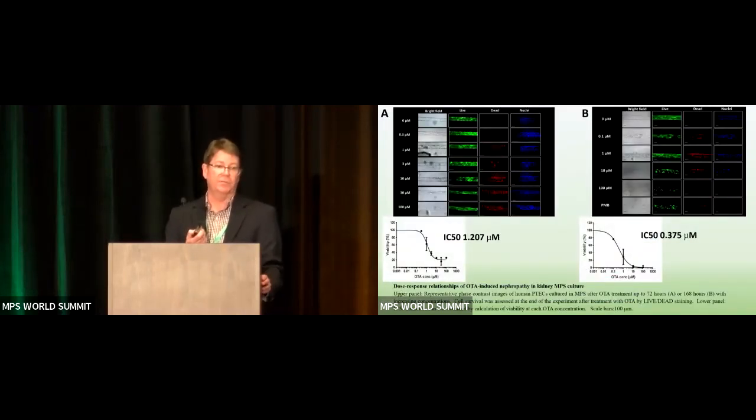And so here's just a dose response looking at, on the left, 3 days of exposure with an IC50 about 1.2. And with increasing exposure out to 7 days, that IC50 drops down even more significantly. And again, you can see the live dead stain with increasing concentrations from top to bottom, from 0 to 100 micromolar. You get very high toxicity at that 100 micromolar.